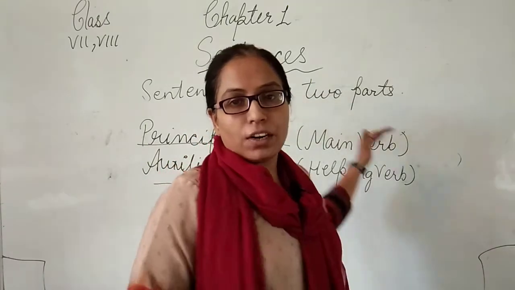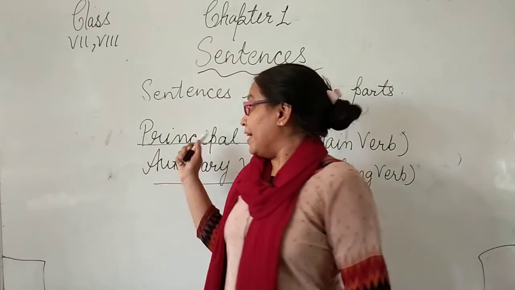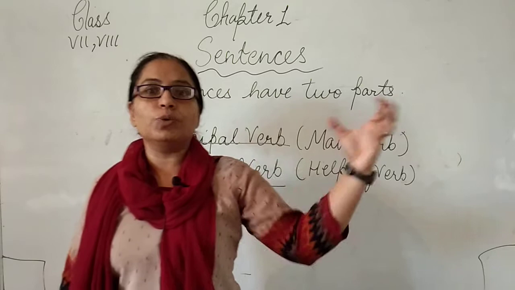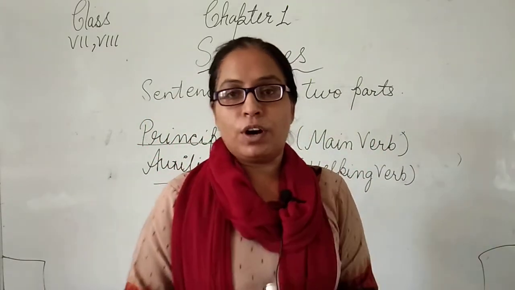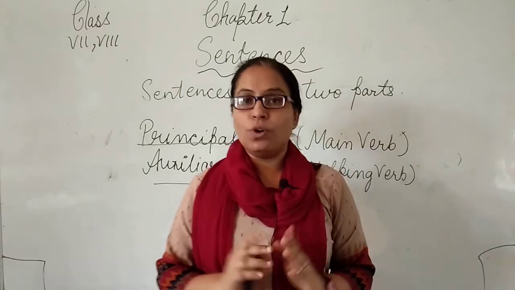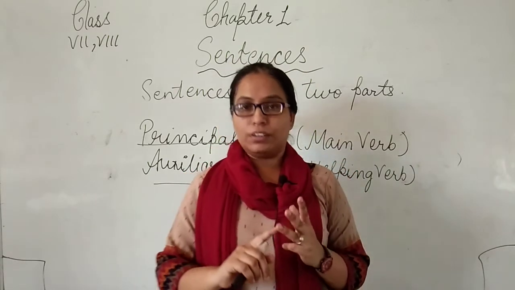Now let me clear what these are. The main verbs are all the action words. All the action words are included as main verbs. These main verbs are divided into first form, second form, third form.